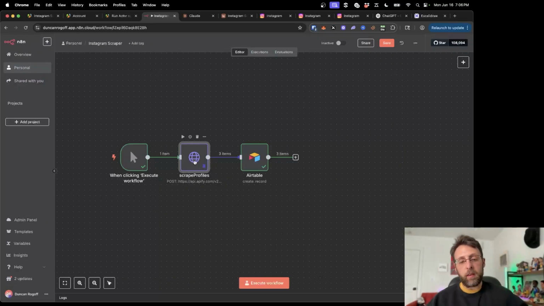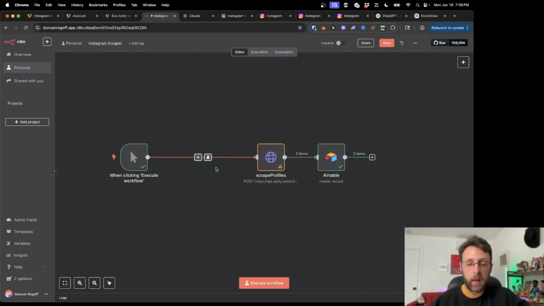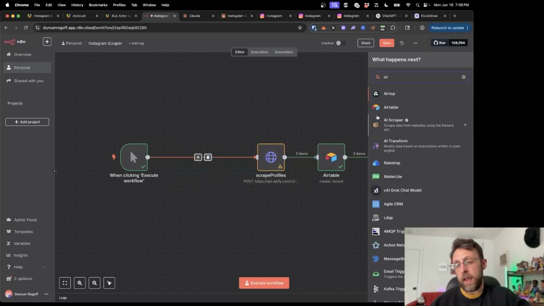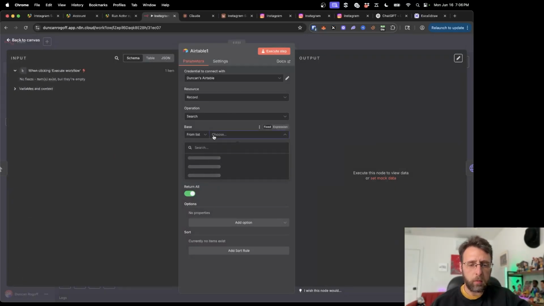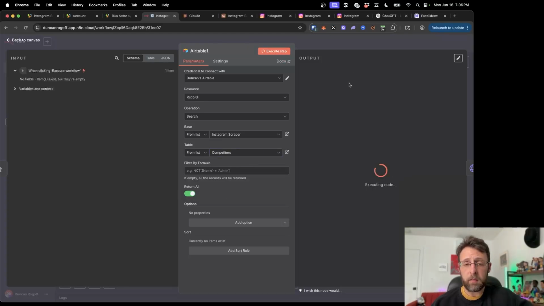So I think the way that I would set this up is I would set this up just to run one at a time. So I'm just going to hit P to unpin that data, and I'm just going to scoot these over a little bit. And what I'm going to do is add an Airtable node here, and I'm just going to do search records. And we'll come in and we'll find that same base, and I'll just type in Instagram. Cool. And in this case, I'm actually going to want to use the competitors database, and we're just going to do return all. So let me see what happens if I do execute step.